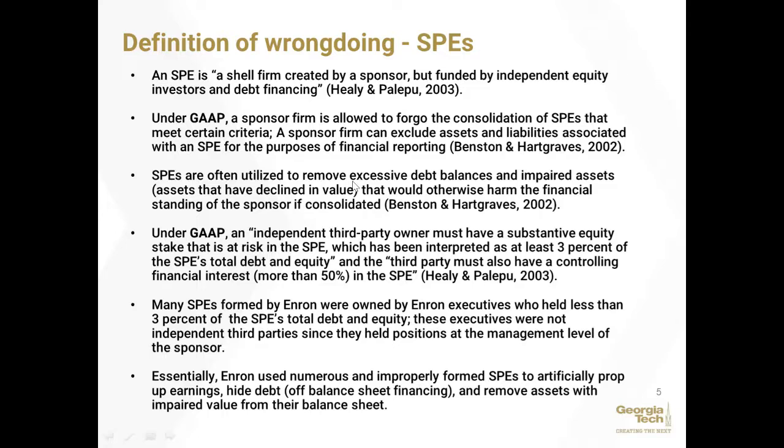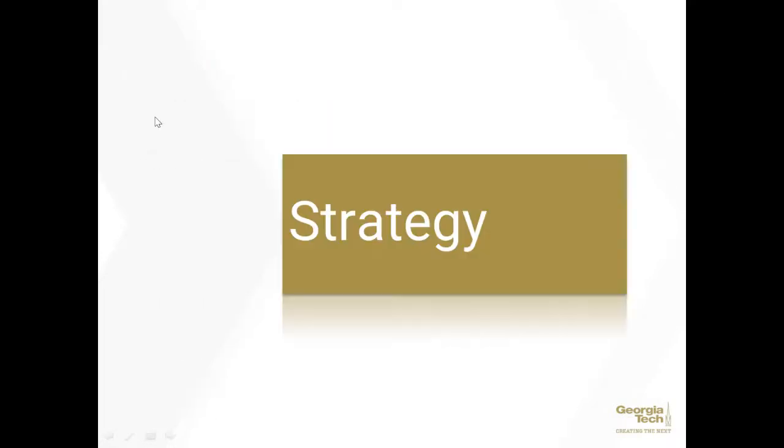However, many of the SPEs formed by Enron were owned by Enron executives who held less than 3% of the SPE's total debt and equity. And also, these executives were by no means independent third parties, since they held positions simultaneously at the management level of the sponsor, Enron. So essentially, Enron used numerous improperly formed SPEs to artificially prop up earnings, hide debt, also known as off-balance sheet financing, and remove assets with impaired value from their balance sheet. So these are all violations of the Securities and Exchange Act of 1934.